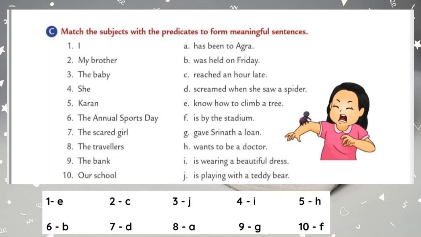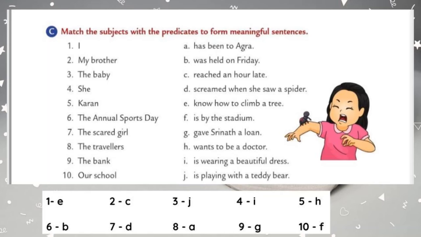Write the number 4. Let's move to the fifth one, Karan. So what is the correct predicate? Yes, Karan wants to be a doctor. Because already 4 predicates over, remaining we have to check with remaining 6 predicates. So Karan wants to be a doctor. So write the number 5 near to the word doctor.